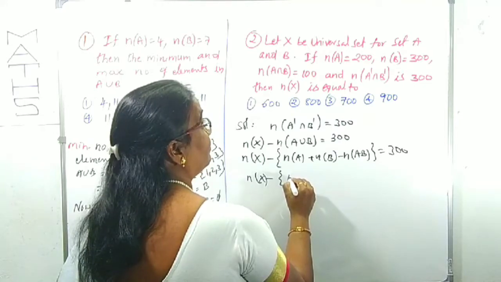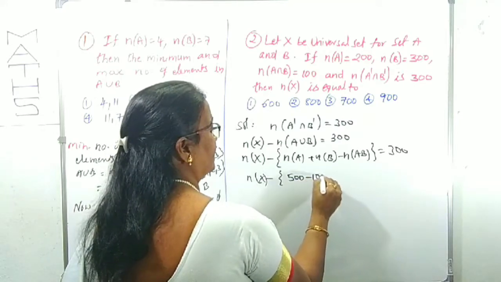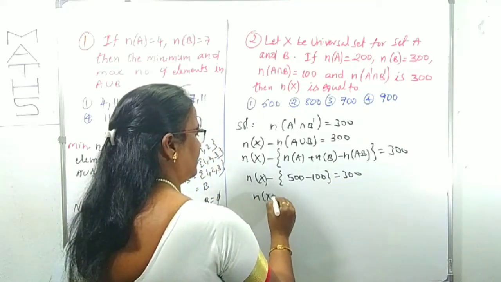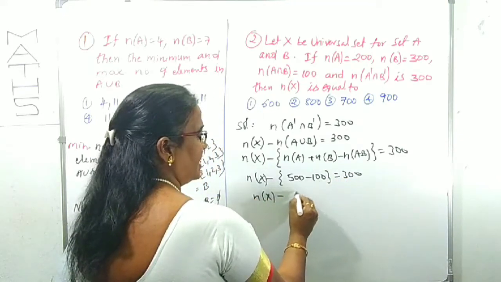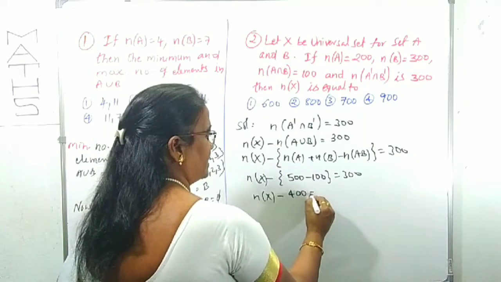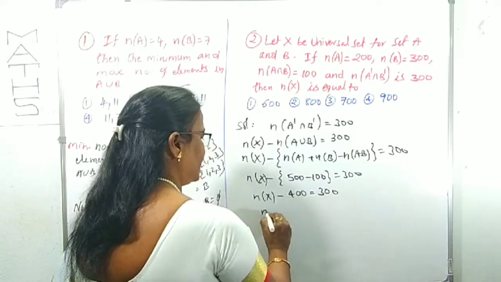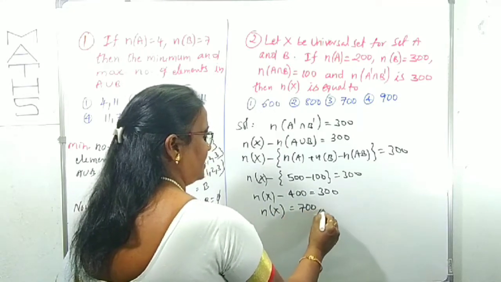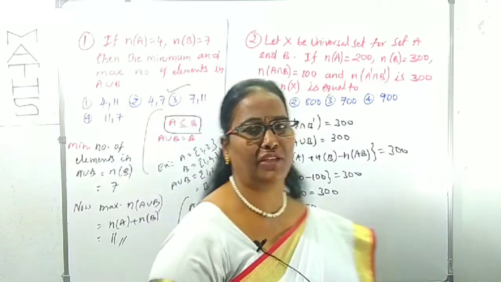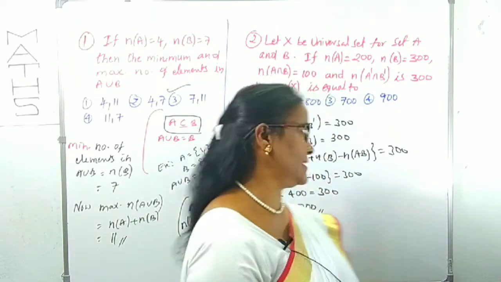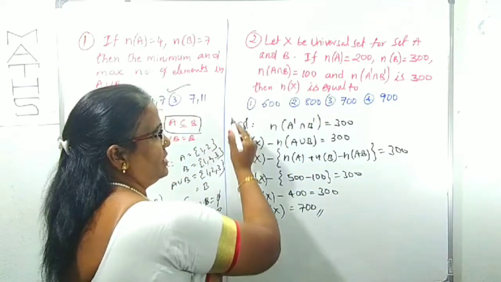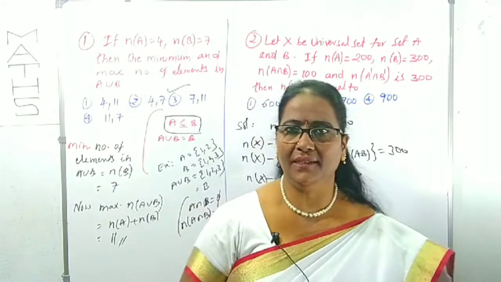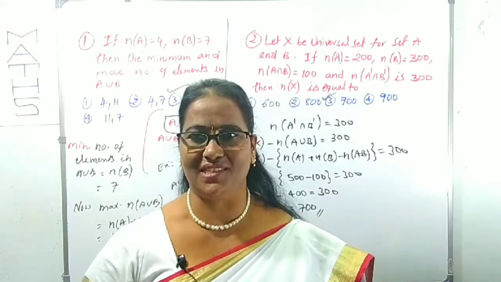Therefore, this is 500 minus 100 is equal to 400. Therefore, n of X is 300 plus 400, which is 700. Like this, we can find the number of elements in the universal set X according to the given question. Which option? That is clearly the third option. Clear? Now we can move forward to some more questions, right?